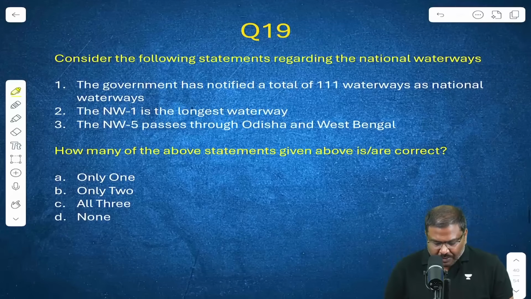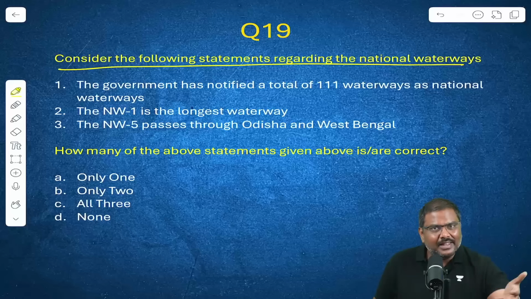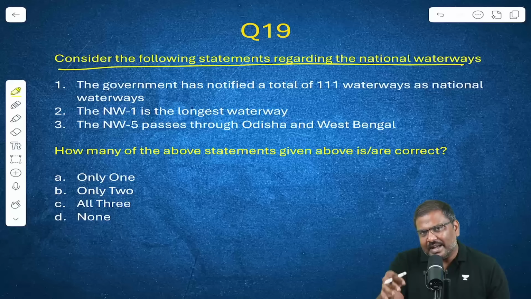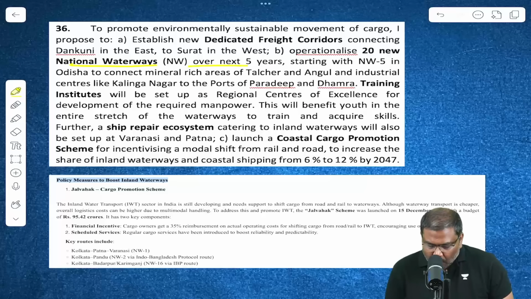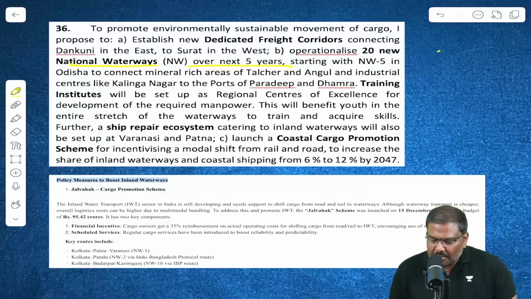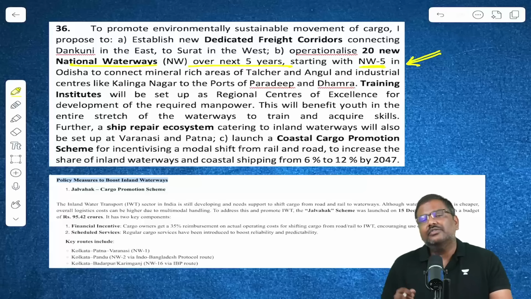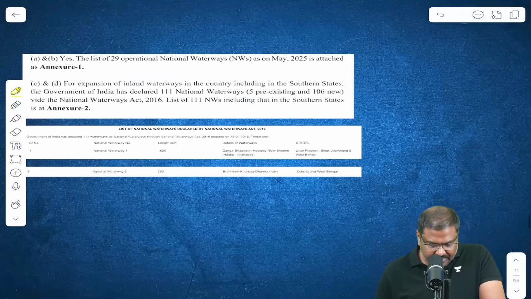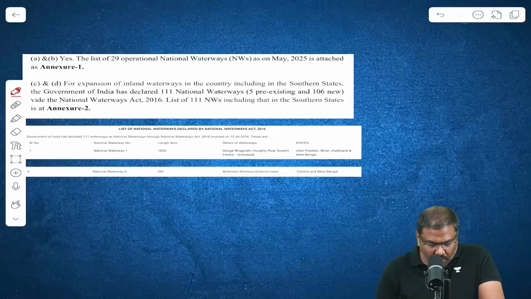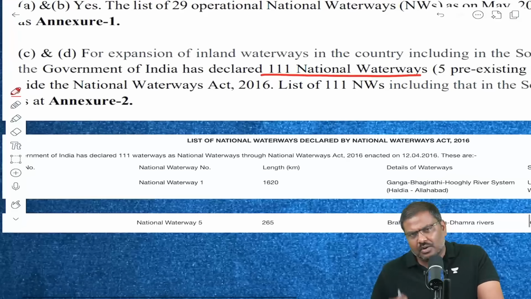Question number 19 now. Consider the following statements regarding national waterways. The waterways have been there in the discussion, but there was a specific announcement done by the finance minister in the budget covering waterways. The announcement was 20 new waterways over the next 5 years will be operationalized, but specifically one waterway was pointed out. National Waterway 5, NW5. Government of India, listen to me carefully, back in the year 2016, with the passage of National Waterway Act, has notified a total of 100 waterways as national waterways.